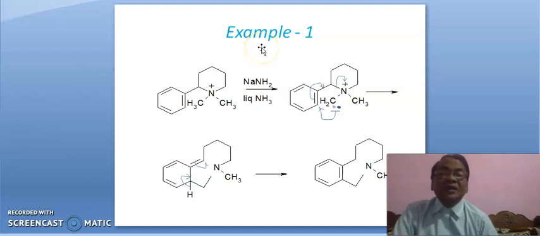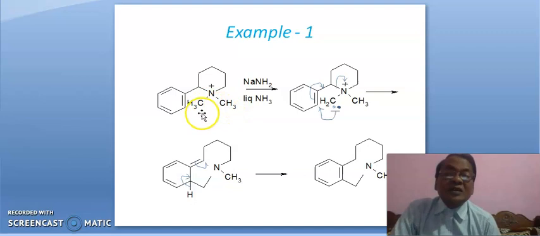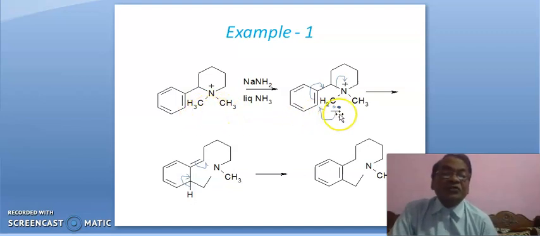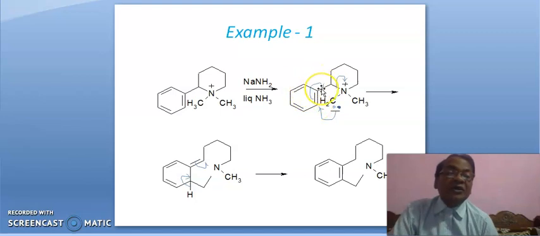Now let us see example 1. This methyl group turns into carbanion with the help of this strong base. This carbanion will attack here and this pi bond will shift here and this bond will shift here, leading to this.